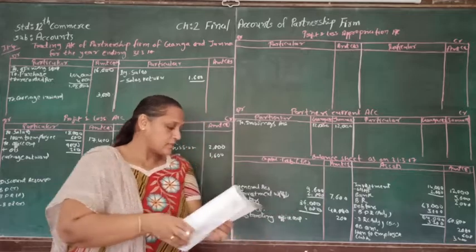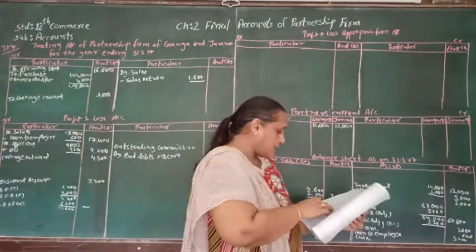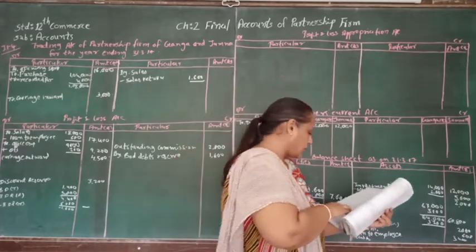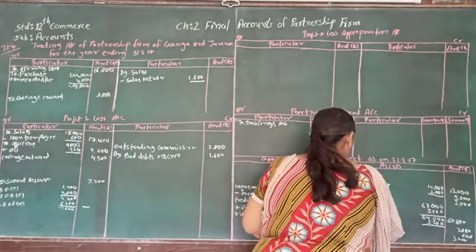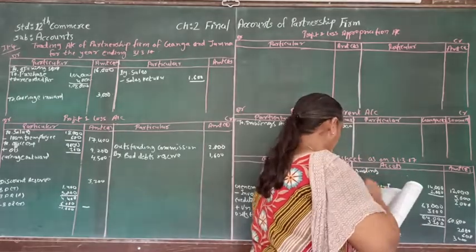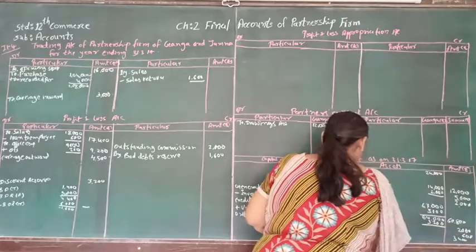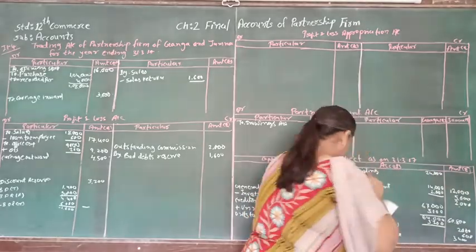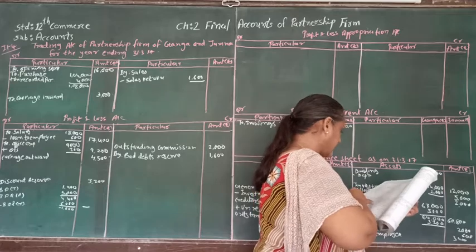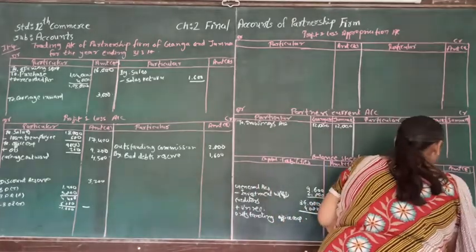After investment, another account is machinery, and for machinery there is adjustment number 4. For building also there is a depreciation. So building is 24,000 minus depreciation. Adjustment number 4 is telling us to provide 10% depreciation on building as well as machinery.